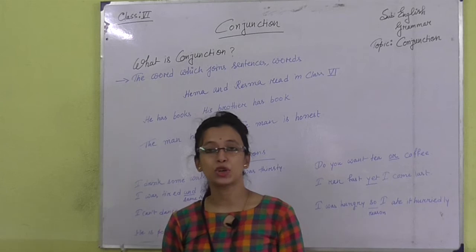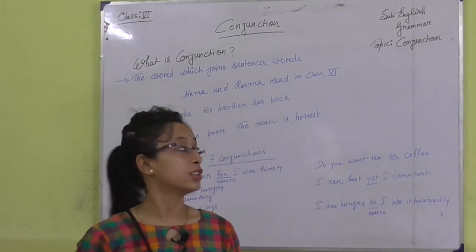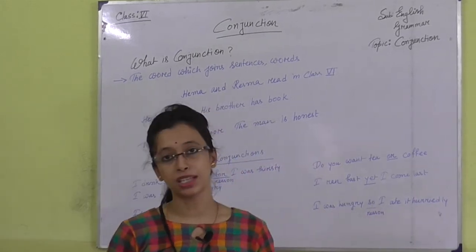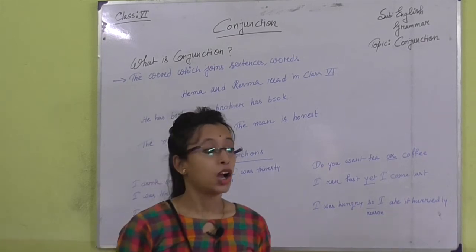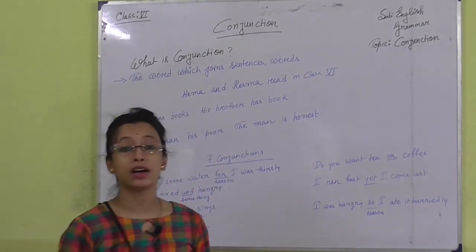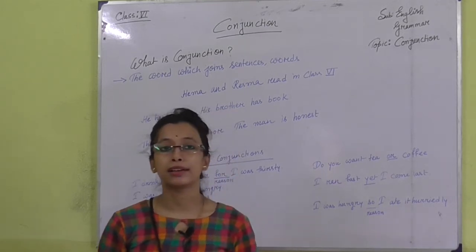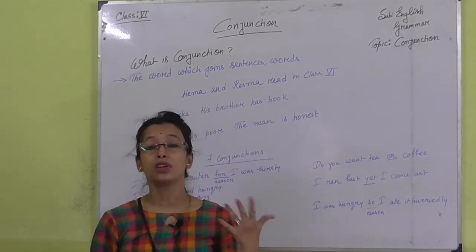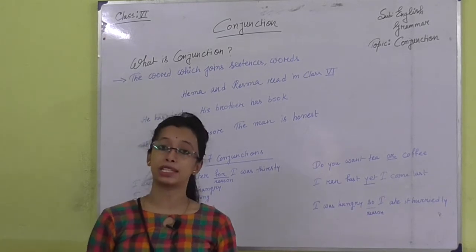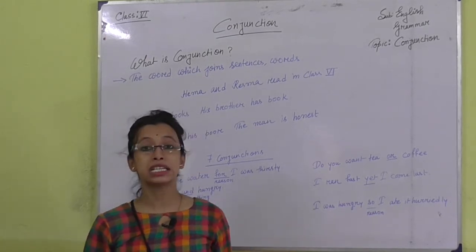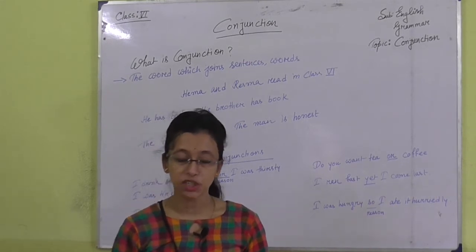Hello students, so now I am going to start another chapter of grammar skill, which is conjunction. It is one of the parts of speech, like noun, pronoun, verb, adjective, adverb. Conjunction is another kind of part of speech.